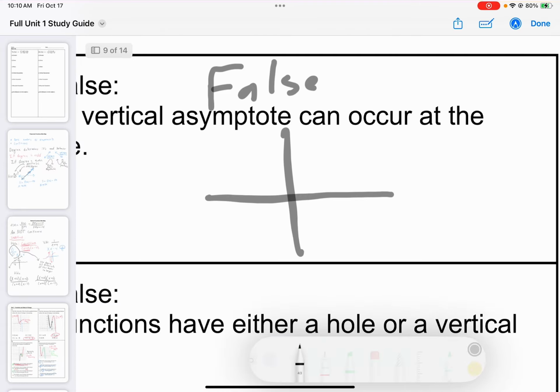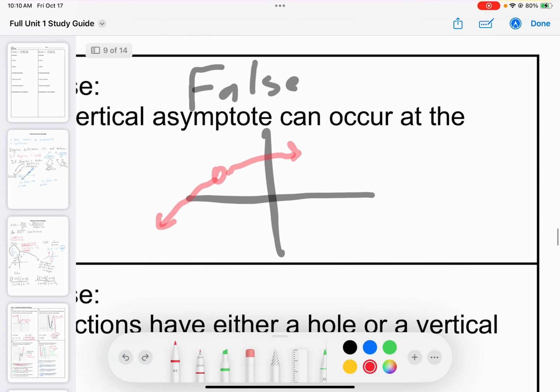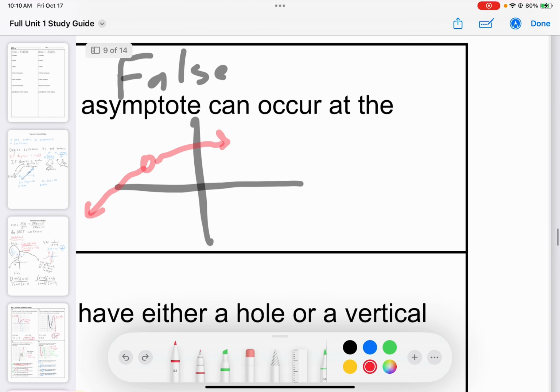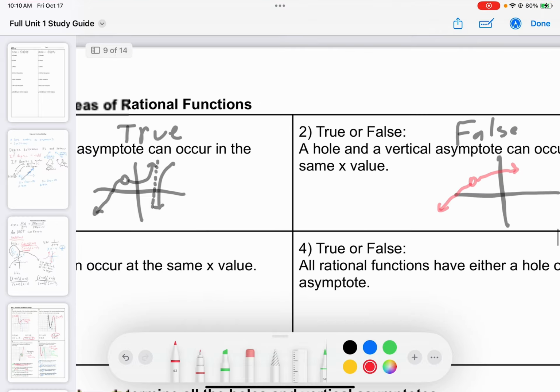At any given spot, I can either have a hole or a vertical asymptote. I can't have both. I can't even draw it. It doesn't make sense. All right? And in fact, that also goes for a 0. A hole, a vertical asymptote, and a 0 cannot coexist at the same x value. They can coexist in the same function. We see that all the time. But they cannot coexist at the same x value. You can only have one of these 3 at any given spot.